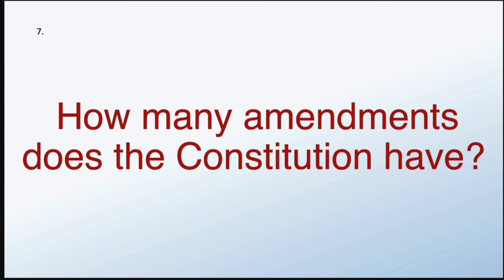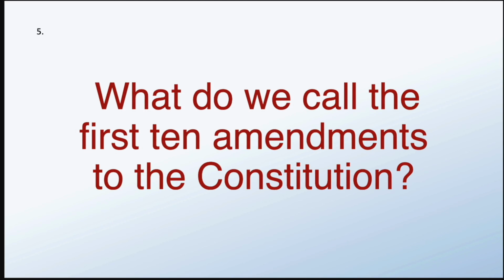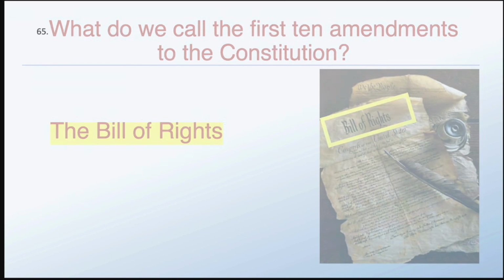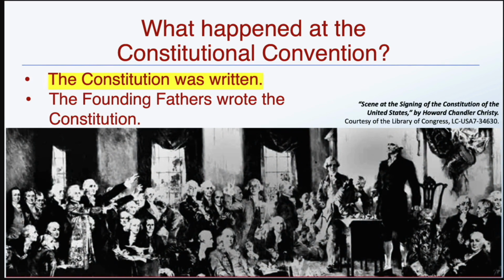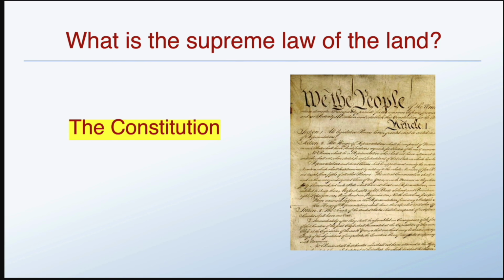How many amendments does the Constitution have? 27. What do we call the first 10 amendments to the Constitution? The Bill of Rights. What happened at the Constitutional Convention? The Constitution was written. What is the supreme law of the land? The Constitution.